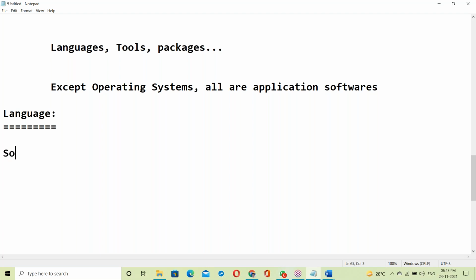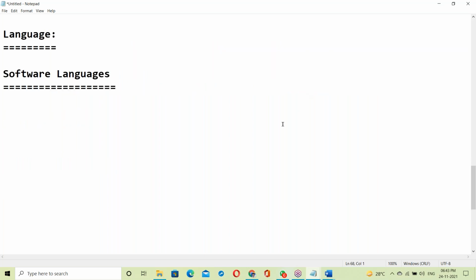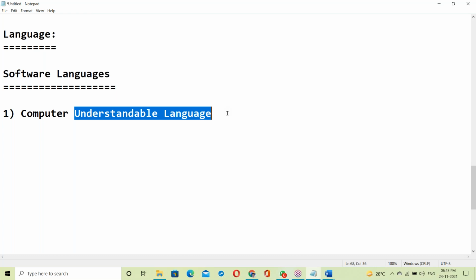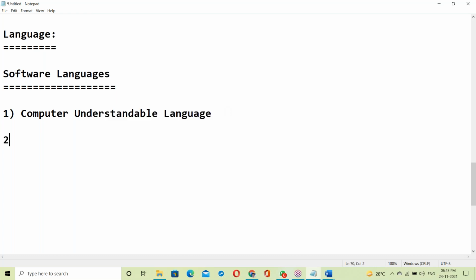Coming to software languages, there are two things. First, computer understandable language. The computer understands some language. Next, we understand some other language, which is called user understandable language. Computer understandable and user understandable.